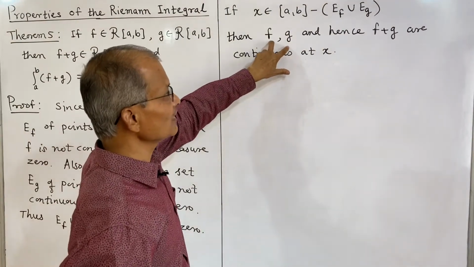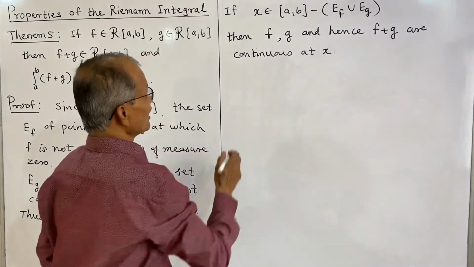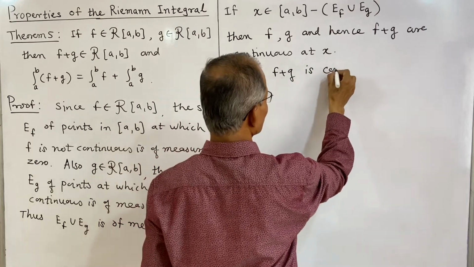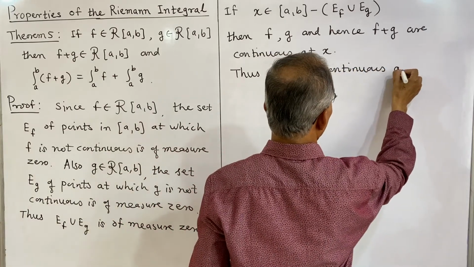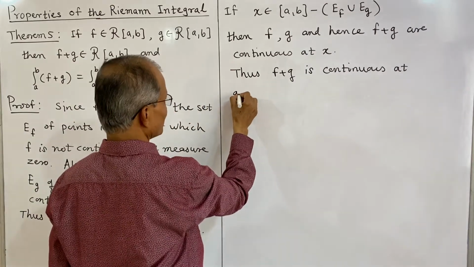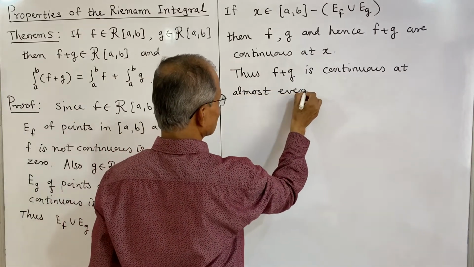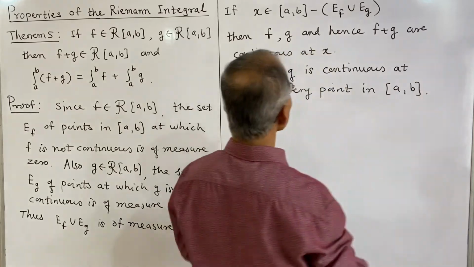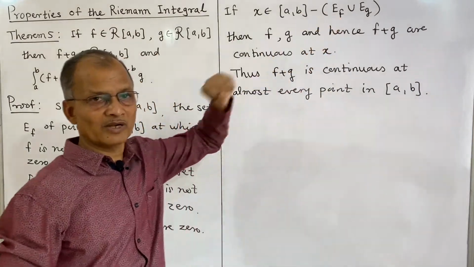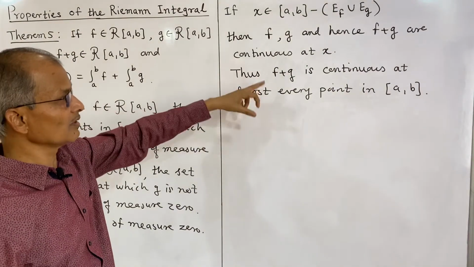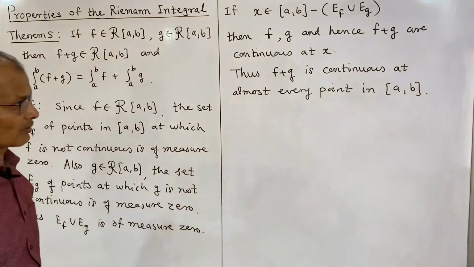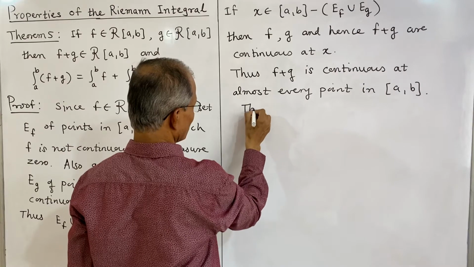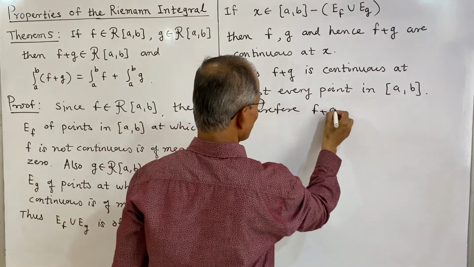And because f and g are continuous, their sum is also continuous, and thus f plus g is continuous at almost every point in the closed interval [a, b]. Because it is discontinuous only on a set of measure 0, it is continuous at almost every point in the closed interval [a, b].